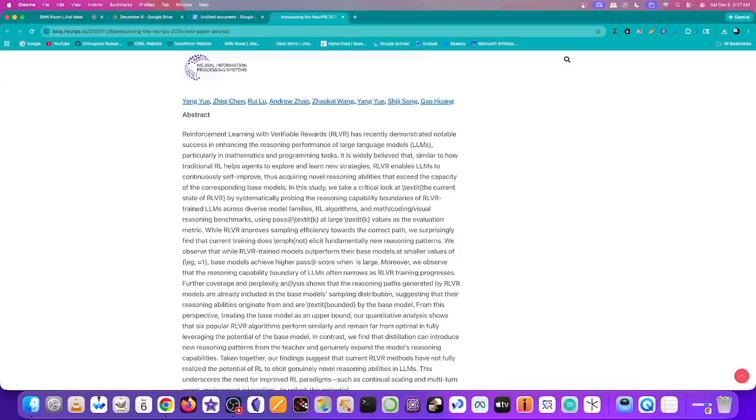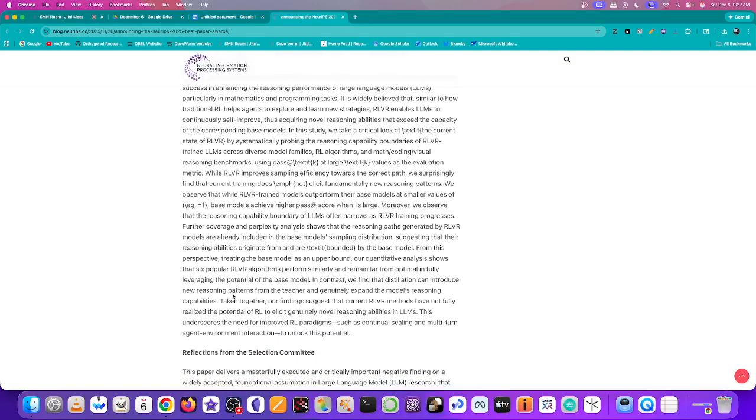Moreover, we observe that reasoning capability boundary of large language models often narrows as RLVR training progresses. Further coverage and perplexity analysis shows that the reasoning paths generated by RLVR models are already included in the base model sampling distribution, suggesting that their reasoning abilities originate from and are bounded by the base model. From this perspective, treating the base model as an upper bound, our quantitative analysis shows that 6 popular RLVR algorithms perform similarly and remain far from optimal and fully leveraging the potential of the base model. In contrast, we find that distillation can introduce new reasoning patterns from the teacher and genuinely expand the model's reasoning capabilities.